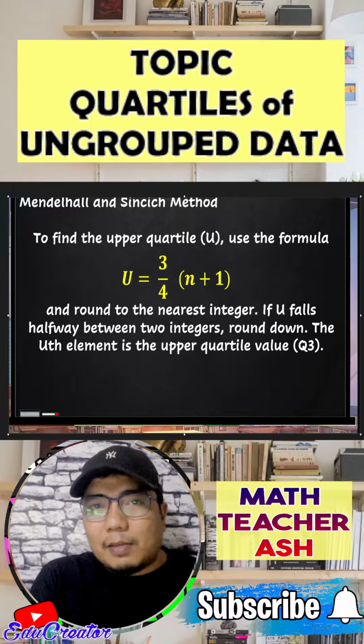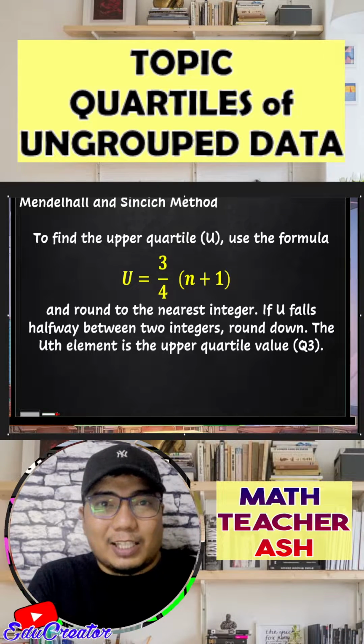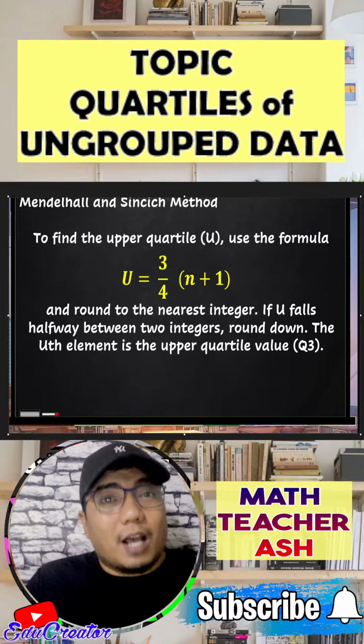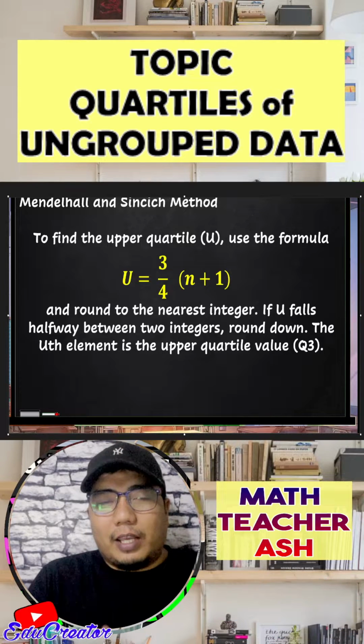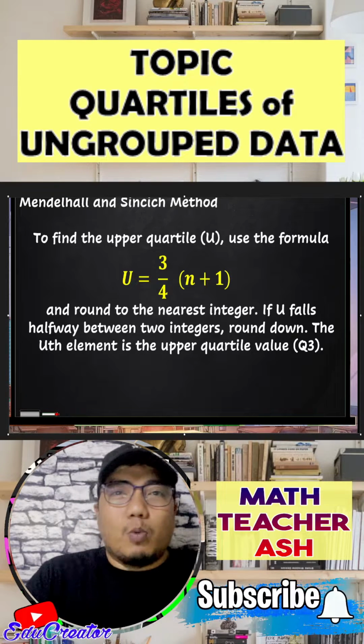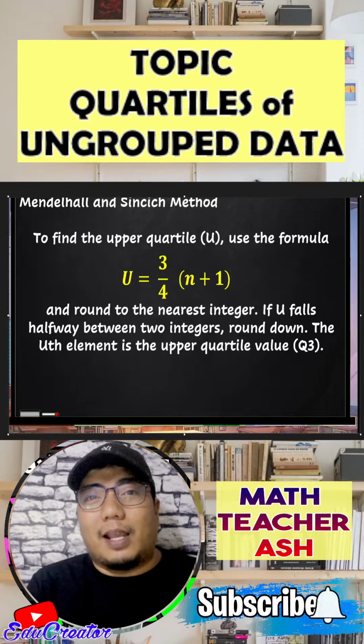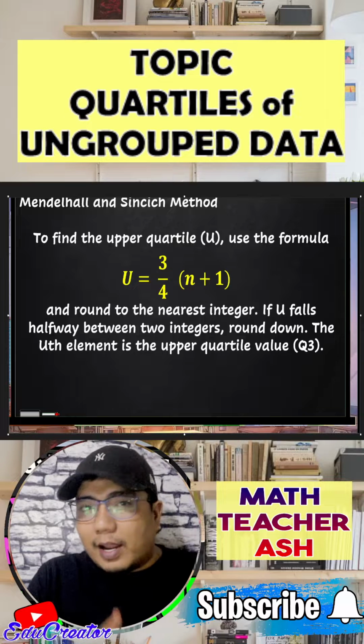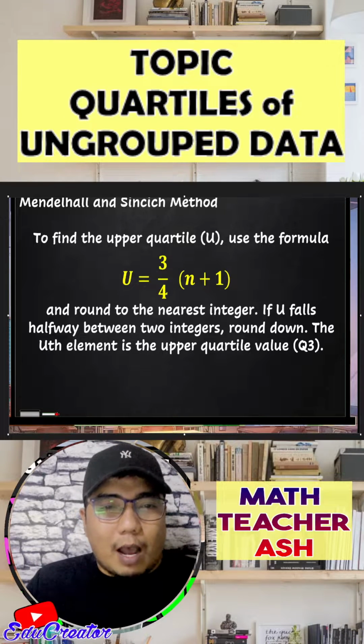Okay, so that is the difference between the lower quartile and the upper quartile. If there are decimal points in the answer for the lower quartile, we round it up. Okay, so regardless whether it is 0.2, 0.3, 0.4, or 0.5, we will always round up for the lower quartile. But for the upper quartile, regardless of the decimal, we will round it down.